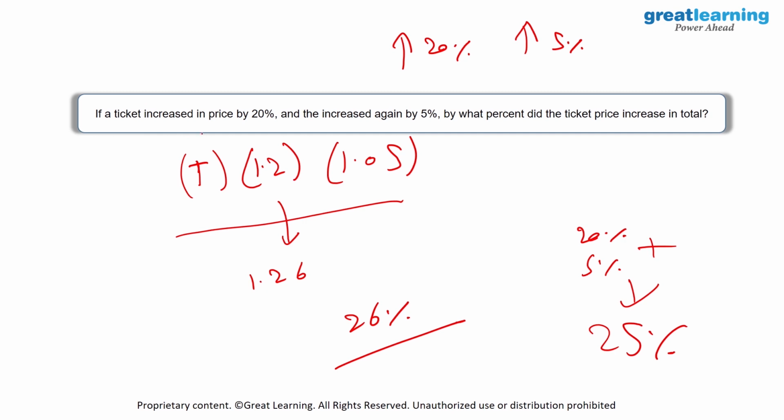So first you will calculate the increase, which will be equal to T into 1.2. Then on this new value, you will multiply the new percentage gain. Since this is 5%, it will be 1.05. And in total, you will get 1.26, which is a total increase of 26%.